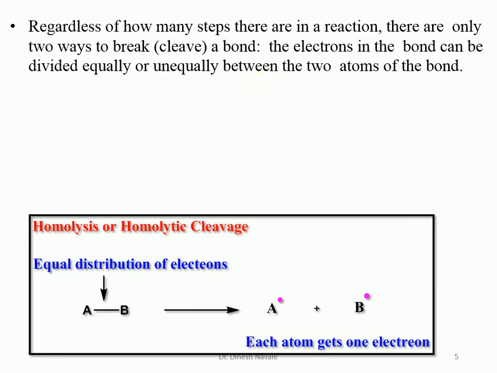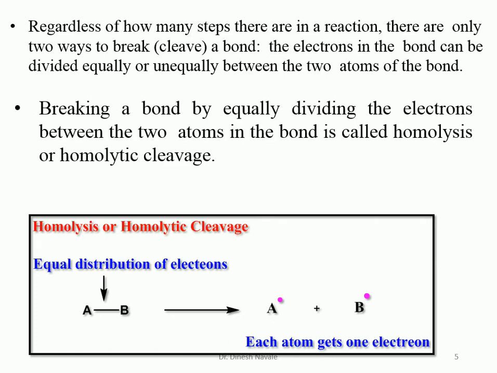So it will be either equal sharing of the electron after breaking of the bond, or unequal sharing of the electron after the breaking of the bond. These are the only two ways of breaking a bond. Breaking a bond by equally dividing the electrons between the two atoms is called homolytic cleavage or homolysis. That means when a bond is going to break between two atoms like A